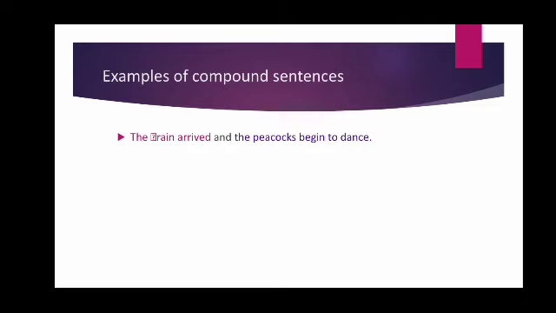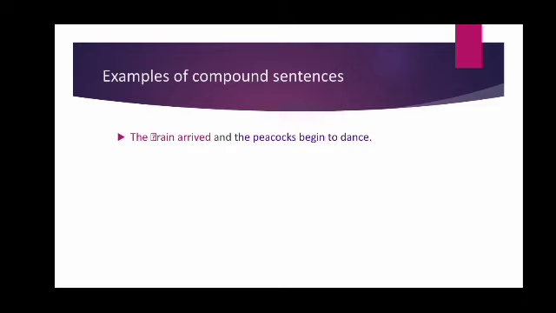Now see. The rain arrived and the peacocks began to dance. Here we can see the two parts of the sentence. The rain arrived, the peacocks began to dance.